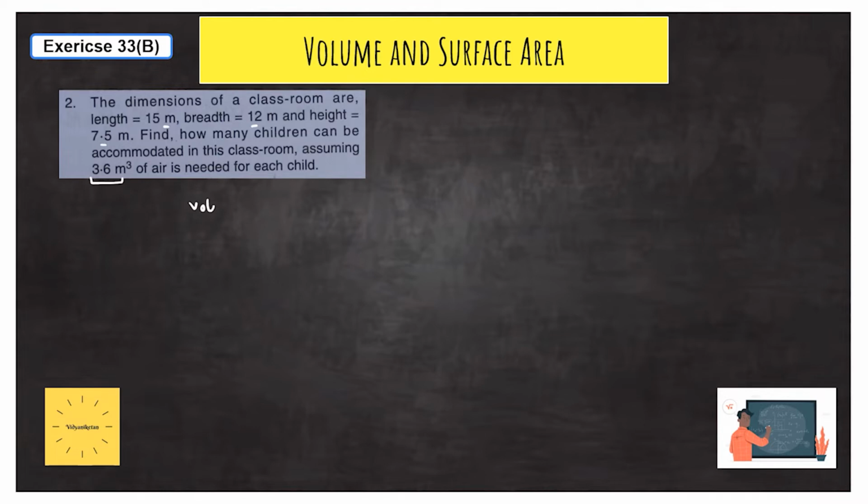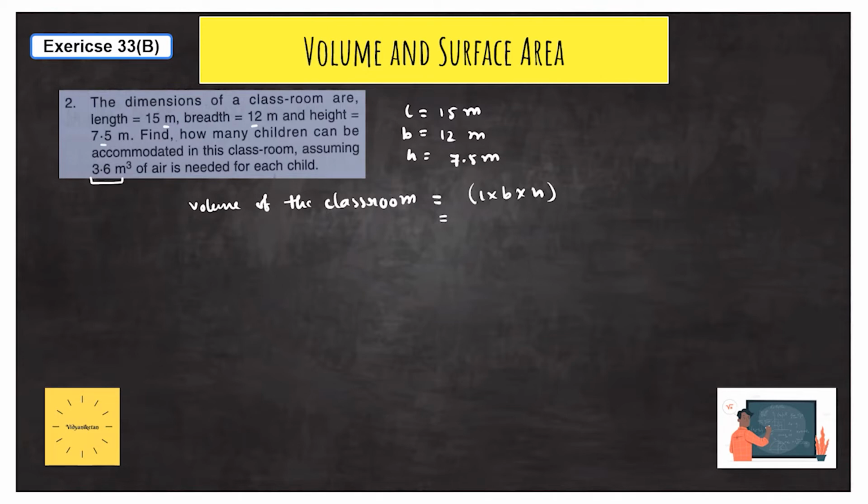So volume of the classroom is equal to L into B into H. Now L is given as 15 meter. See, the unit is in meter, so obviously we must do the problem in meter. So B is 12 meter, and height H is equal to 7.5 meter. So obviously it will be 15 into 12 into 7.5, and ultimately the unit will be meter cube.